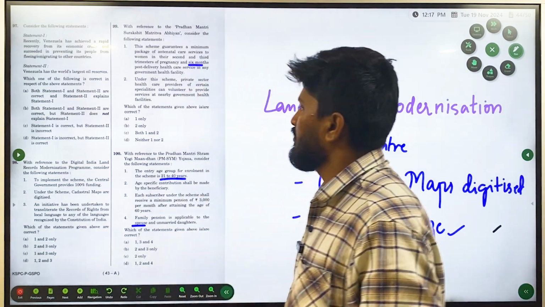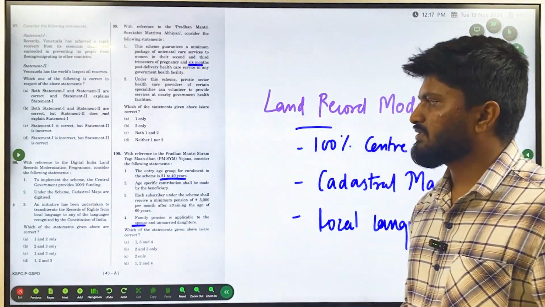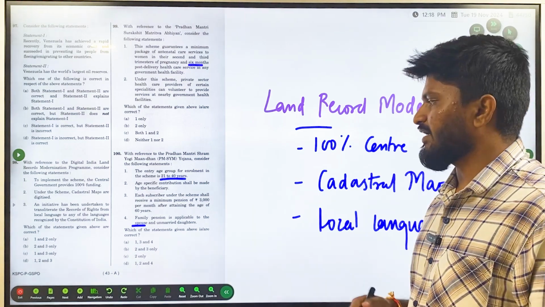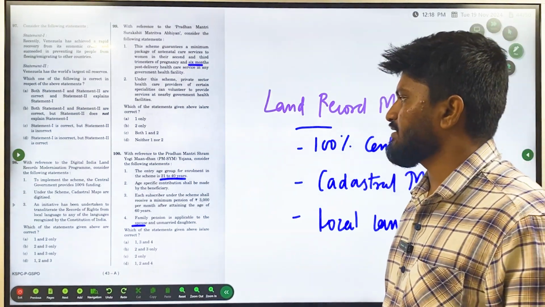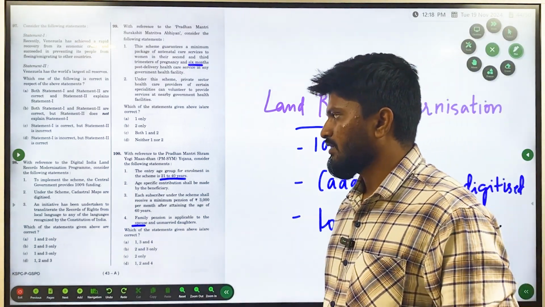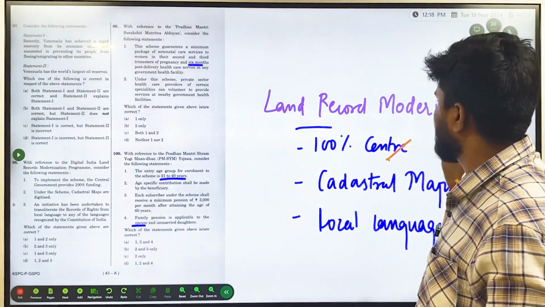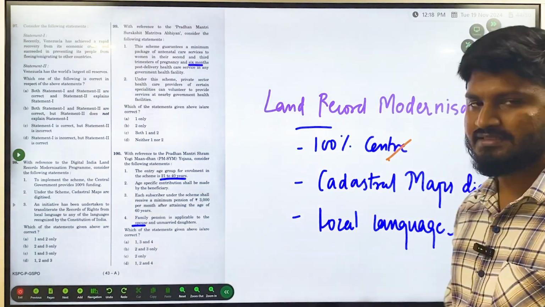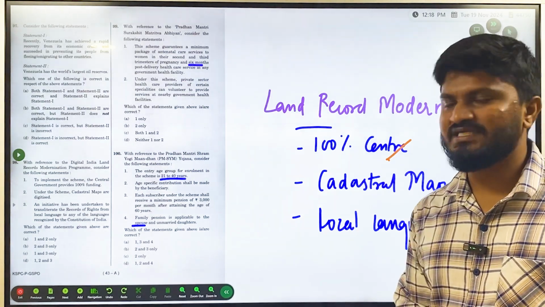Okay. Question number 98. These last three questions are dealing with schemes of government. First one is with reference to the Digital India Land Records Modernization Programme. Consider the following. To implement the scheme, the central government provides 100% of funding. That is right. The land records modernization scheme is a central sector scheme where 100% funding is from the central government.